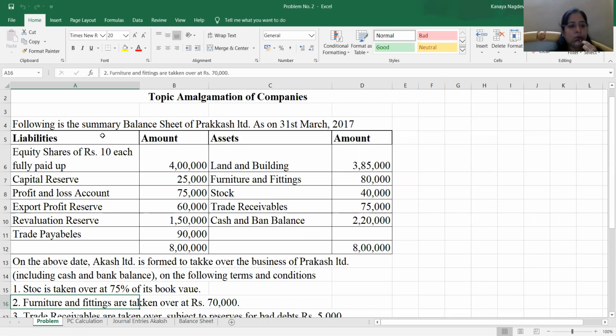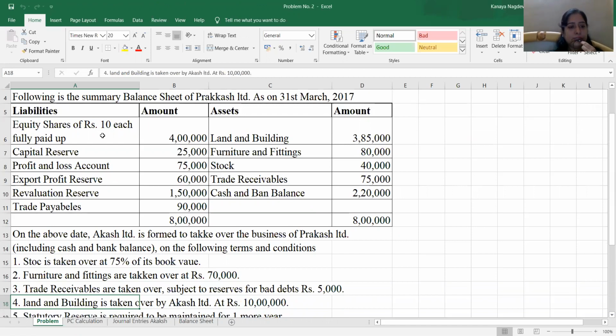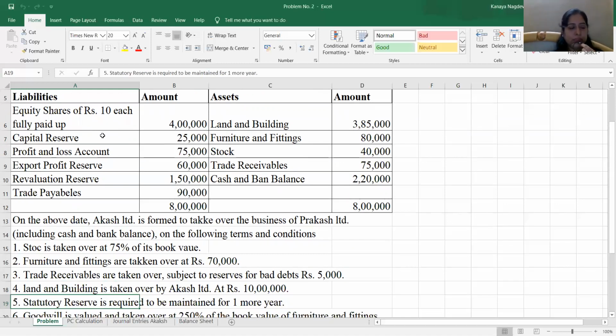It says stock is taken over at 75% of its book value. Furniture and fixtures are taken over at 70,000. Trade receivables are taken over subject to reserve for bad debts of rupees 5,000. Land and building is taken over by Akash Limited at 10,000. So all these adjustments are related to revaluation of assets taken over.